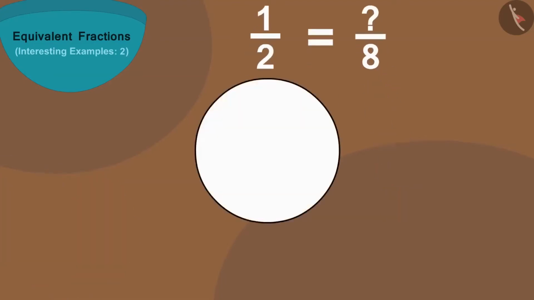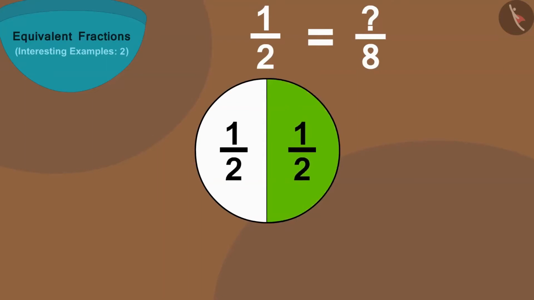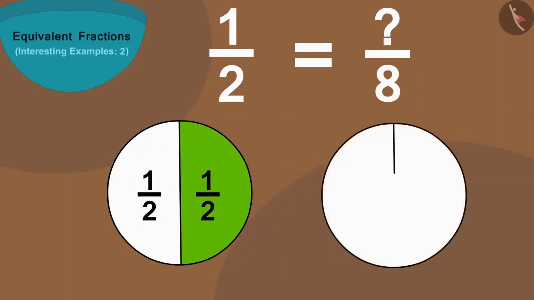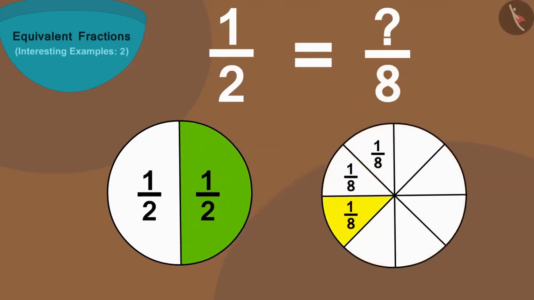Like, if we divide this circle into 2 equal parts and fill color in one part, then we can write the colored part of the circle in the form of a fraction in this way as 1 by 2. Now, in this fraction, the number 8 shows how many parts of something are made. In this way, we can make a similar circle and divide it into 8 equal parts.